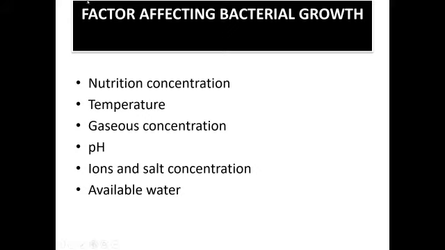Temperature. Temperature also affects the growth of bacteria. The lowest temperature that allows the growth is called minimum temperature और जो maximum highest temperature है for growth of bacteria is known as the maximum temperature. ठीक है. There is no growth below minimum and above maximum temperature.